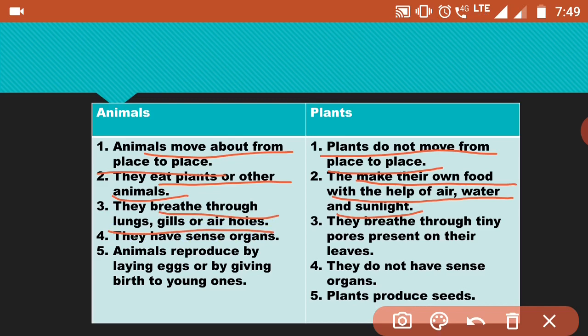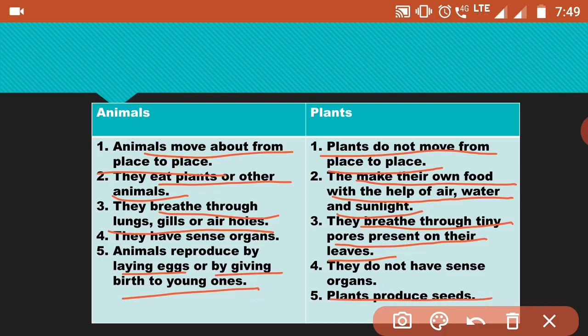You must have seen that we have lungs to breathe. Fishes breathe through gills, and insects breathe through air holes. But plants breathe through tiny pores present on their leaves, right? Number four, animals reproduce by laying eggs or by giving birth to young ones. You must have seen that hens lay eggs while cats give birth to young babies, right? But plants do not give birth or lay eggs, they produce seeds, right?